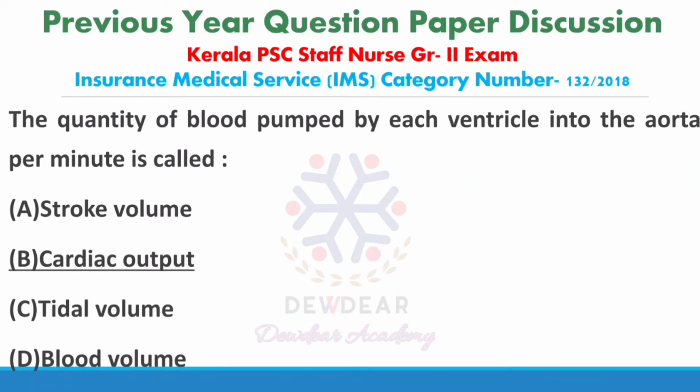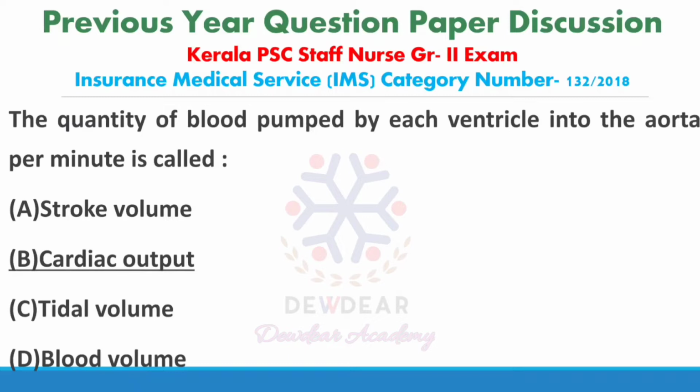Normal tidal volume is approximately 500 ml.